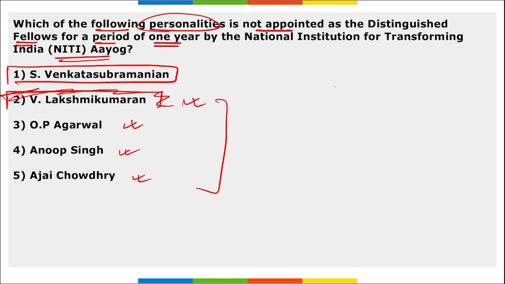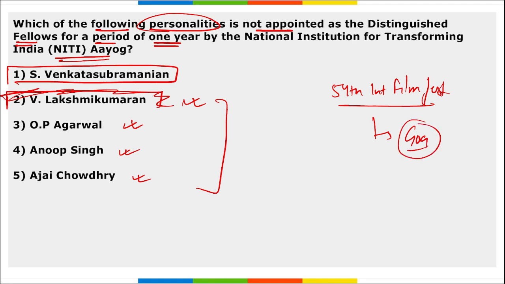Mark this. Then next, if I ask you, where was the International Film Festival? 54th International Film Festival. Where was this held? This was in Goa. This was the 54th edition of it. Then Sea Buckthorn. Right? This is the 4th GI tag of a particular area. Which is it? It is Ladakh.